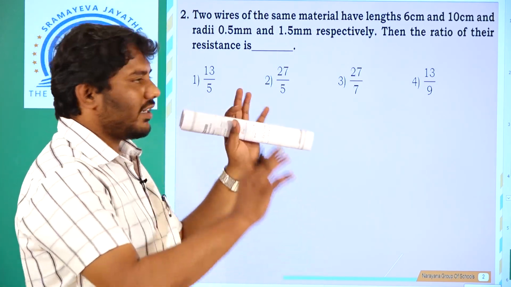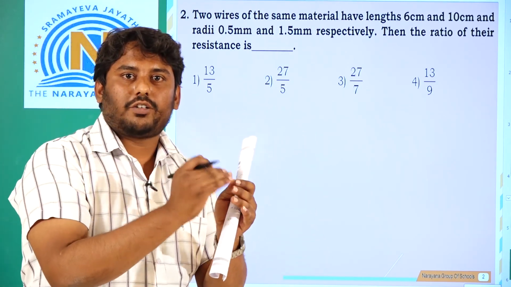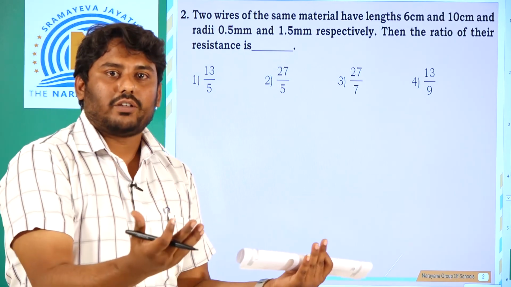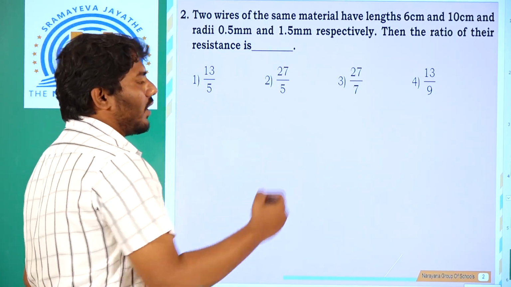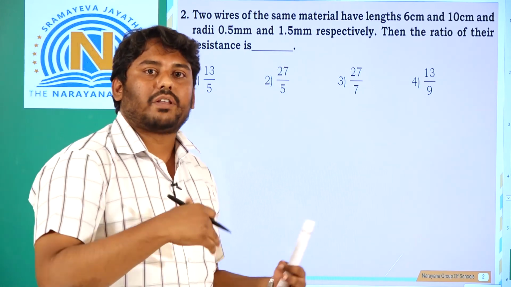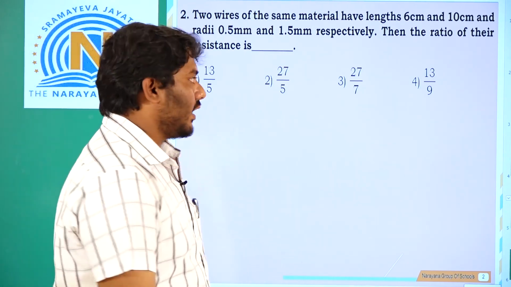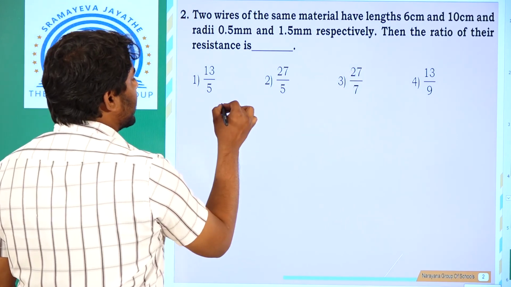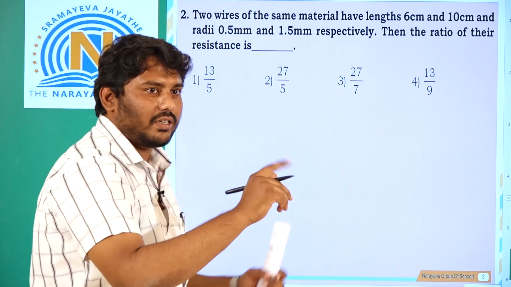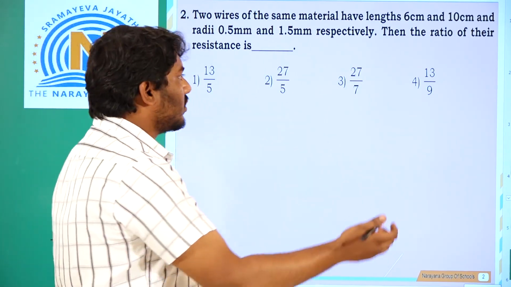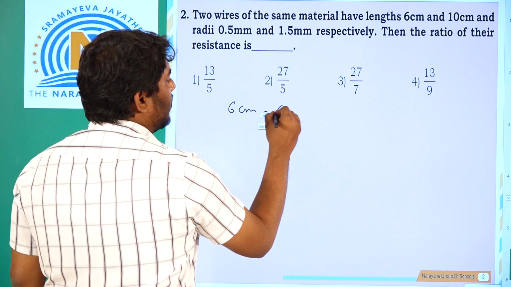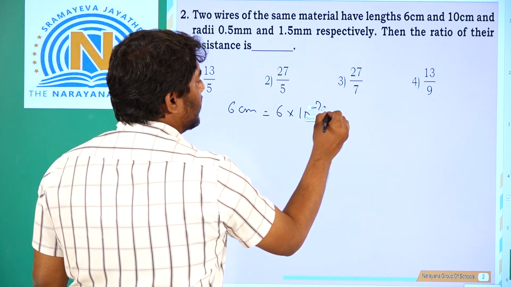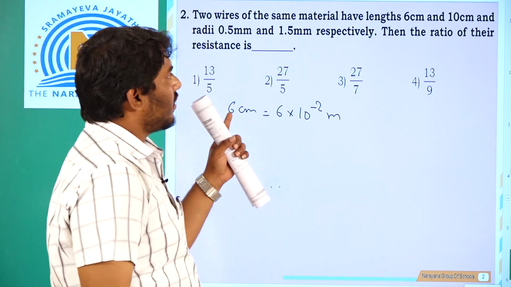So first of all, here there is a confusion in units. What we need to do is convert everything into SI or CGS, whatever you like. Here I am converting everything into MKS or SI units. 1 centimeter is 10 to the power of minus 2 meter, so 6 centimeters can be written as 6 into 10 to the power of minus 2 meters.